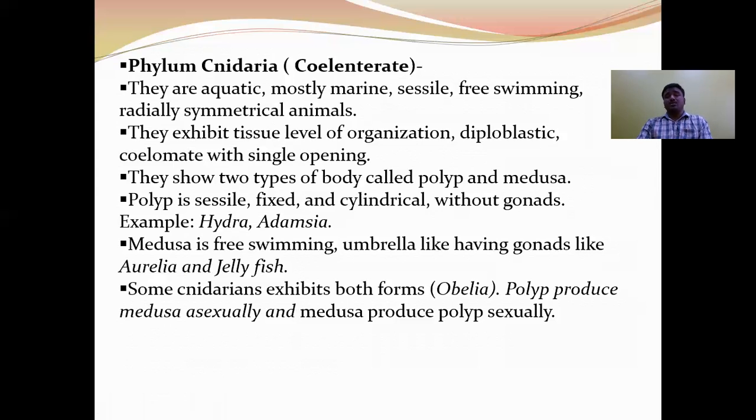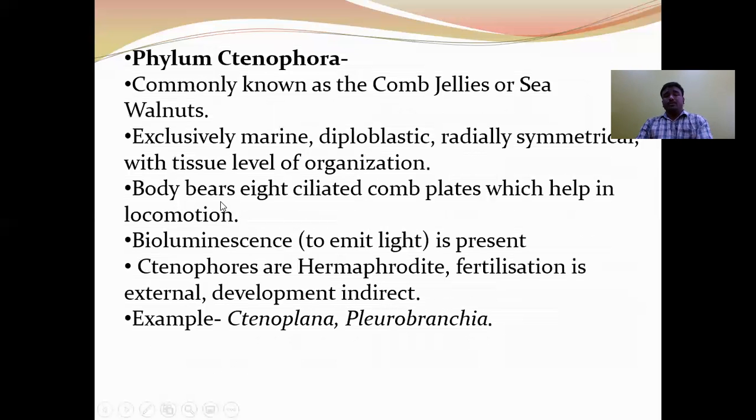What is metagenesis? The alternation of body forms from polyp to medusa, medusa to polyp is called metagenesis. Polyp produces medusa by asexual reproduction, whereas medusa produces polyp by sexual reproduction. Next. In cnidarians, the type of development is indirect. The larval form is planula.